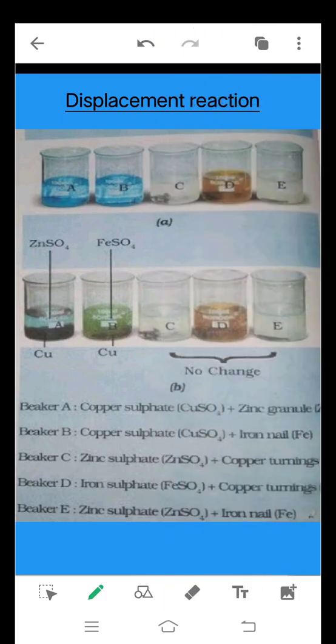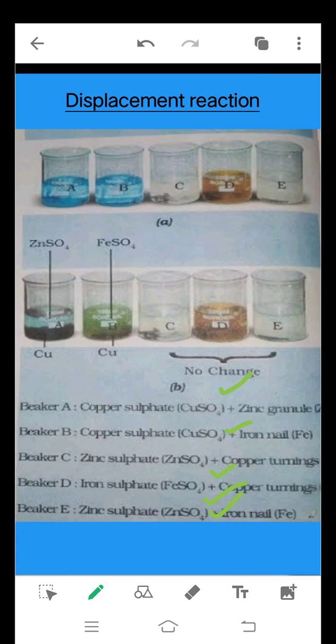Now here we have some examples. This is taken from the textbook, where 5 beakers are given with different kinds of solutions. In the first beaker, what is taken? Copper sulfate and zinc granules. The second beaker contains copper sulfate and iron nail. The third beaker contains zinc sulfate and copper turnings. Beaker D contains iron sulfate and copper turnings, and beaker A contains zinc sulfate with iron nail.